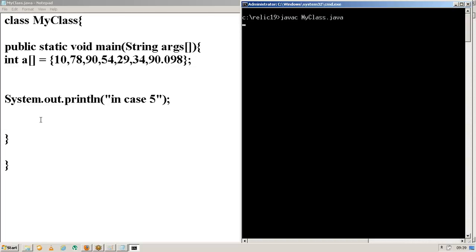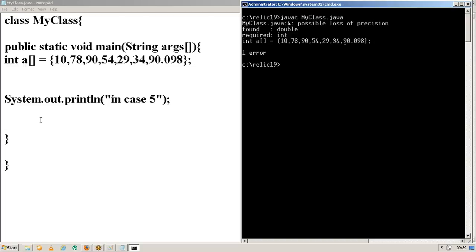What is my program name? My class. Javac my class.java. Does this compile now? No, right? It's saying one error. No, that's not the genuine error.